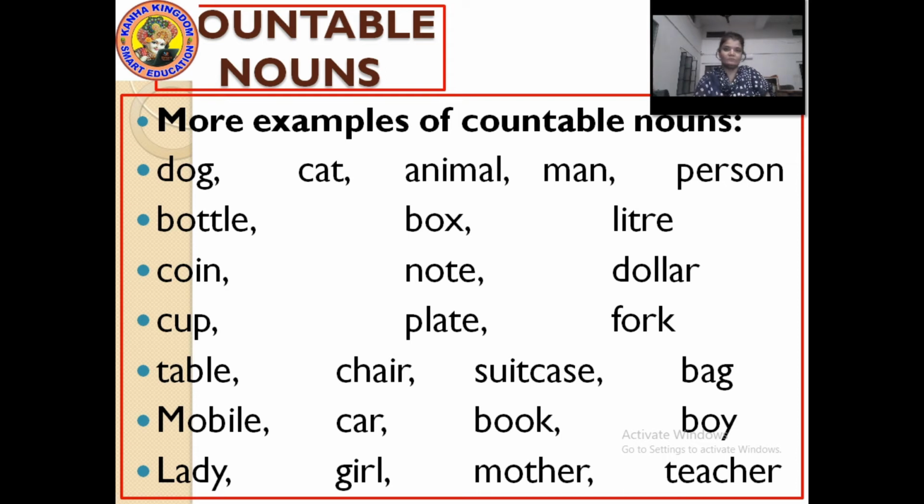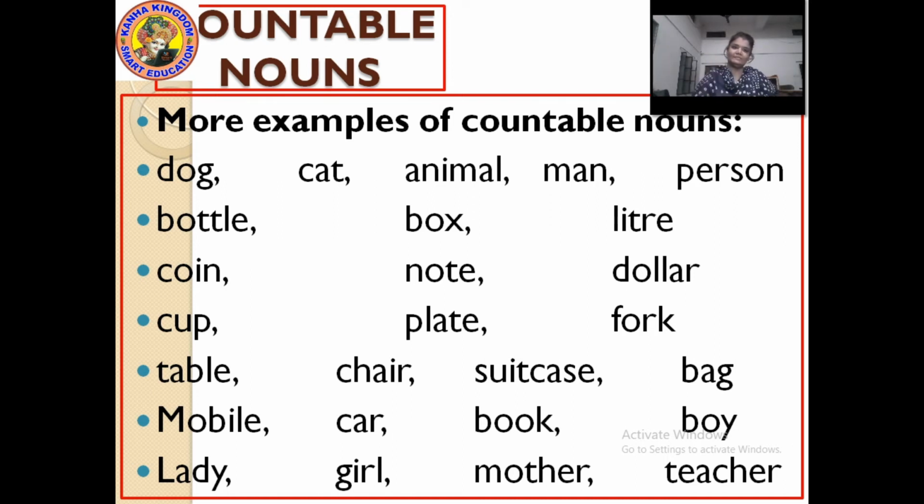Fork, the one with which you eat noodles. Fork, forks. Table, tables. Chair, chairs. Suitcase, suitcases. Bag, bags, yes, countable. Further, mobile, everyone has one.